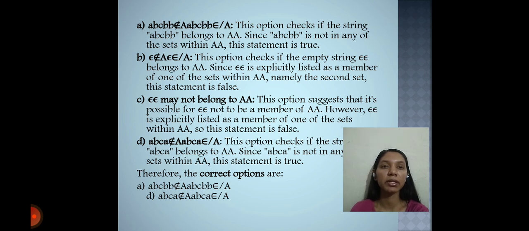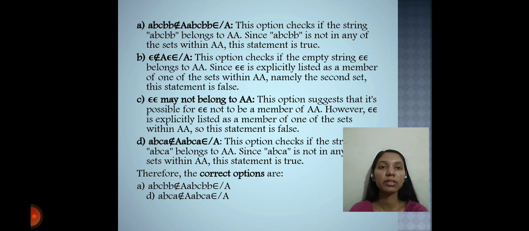Epsilon not epsilon A belongs to epsilon A. This option checks if the empty string epsilon belongs to AA. Since epsilon is explicitly listed as a member of one of the sets within AA, namely the second set, this statement is false. Third statement is epsilon may not belong to AA.